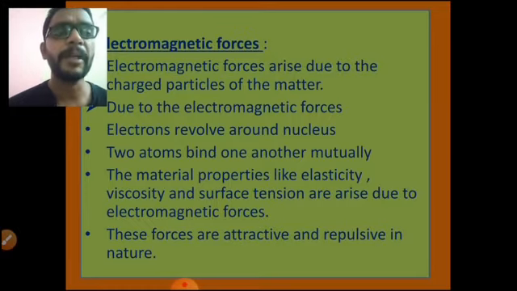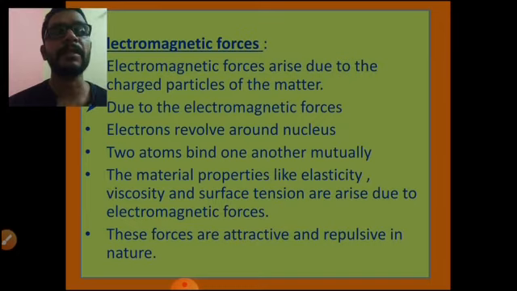For example, if you take two electrons, they are negatively charged particles, so there exists an electrostatic repulsive force. If you take one proton and one electron, what type of force exists between them? An attractive force, because they are unlike charged particles.